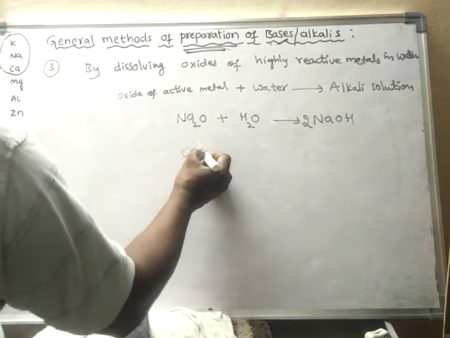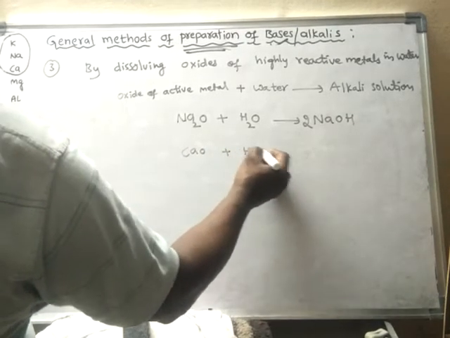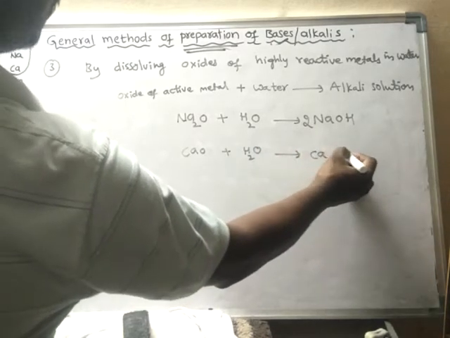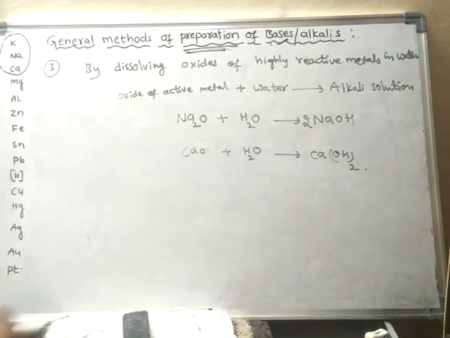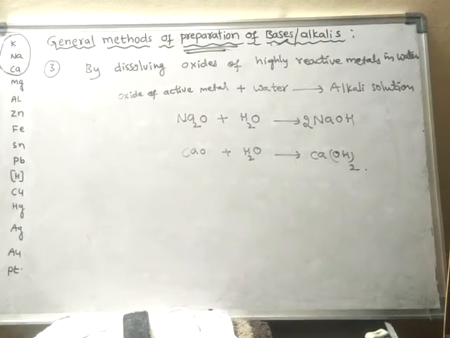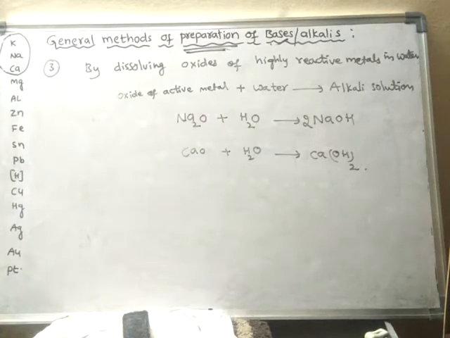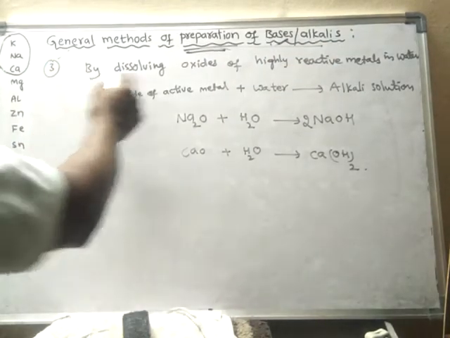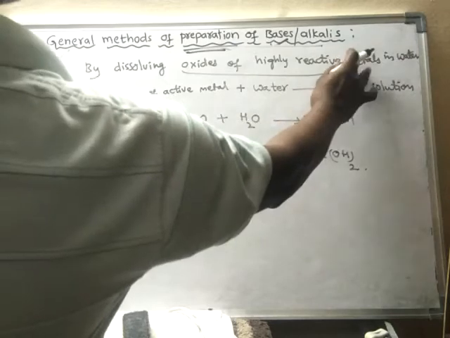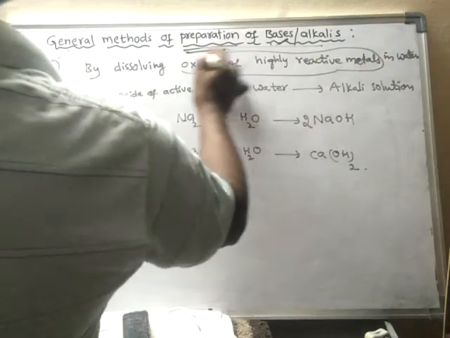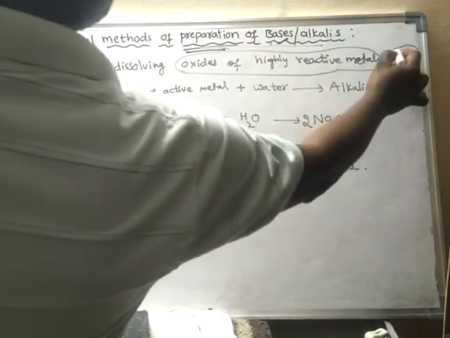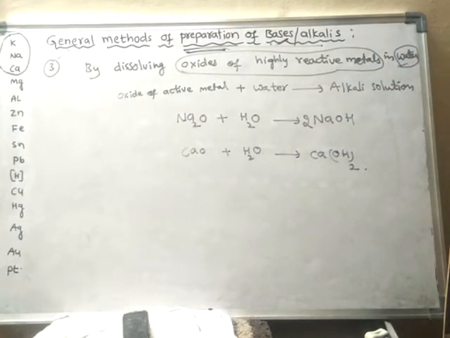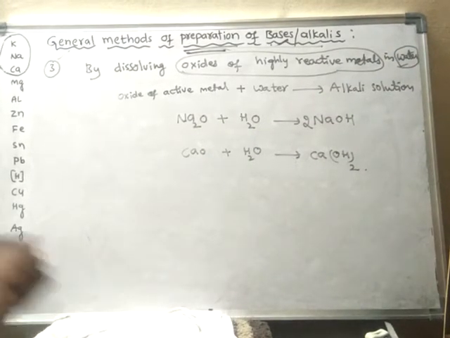Another example: calcium oxide when dissolved in water forms calcium hydroxide. So these are what? These are alkalis or else bases. So in this way, this is one of the methods of preparation of bases. The third method is by dissolving oxides of highly reactive metals in water. So this is also another method.